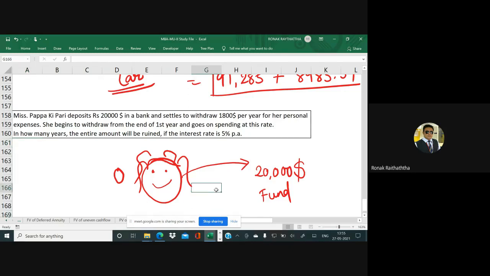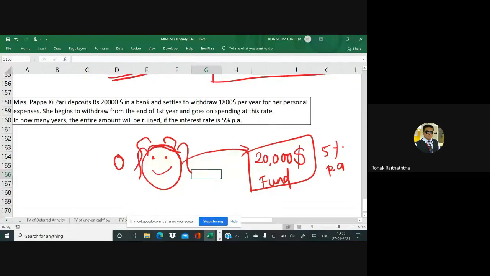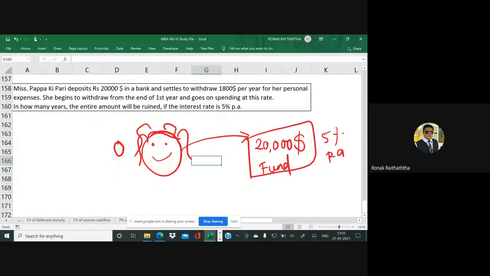So how much interest is she getting? 5% per annum. And she will keep on withdrawing 1800 USD at the end of every year. Now we want to know in how many years this 20,000 would be consumed entirely.